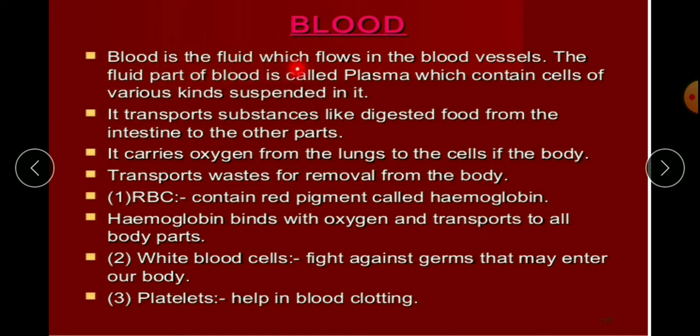Blood is the fluid which flows in the blood vessels. So where is the blood flowing? In the blood vessels. It has a separate pipe, and that is called blood vessels. The fluid part of the blood is called plasma, which contains cells of various kinds suspended in it. See here, the fluid part is called plasma, and in the plasma there are so many cells. Likewise, we learned about RBC, WBC. RBC means red blood cells, WBC means white blood cells. Platelets, all are suspended in plasma.